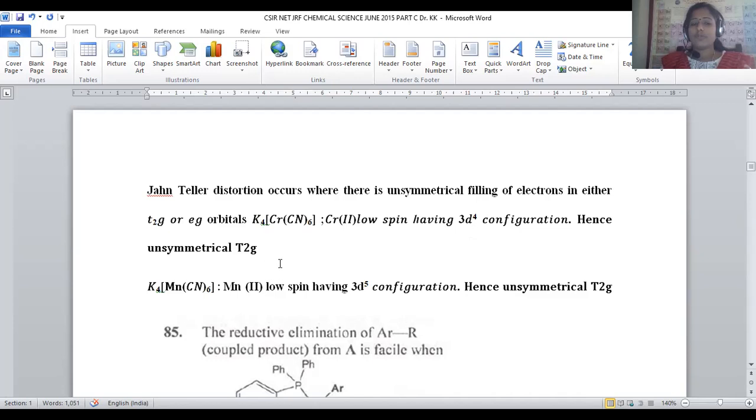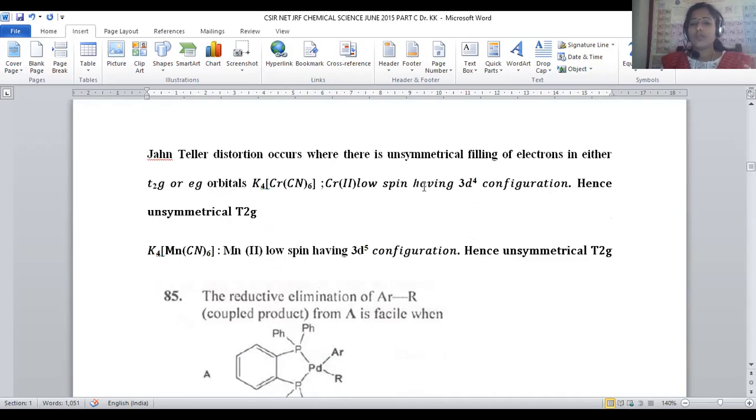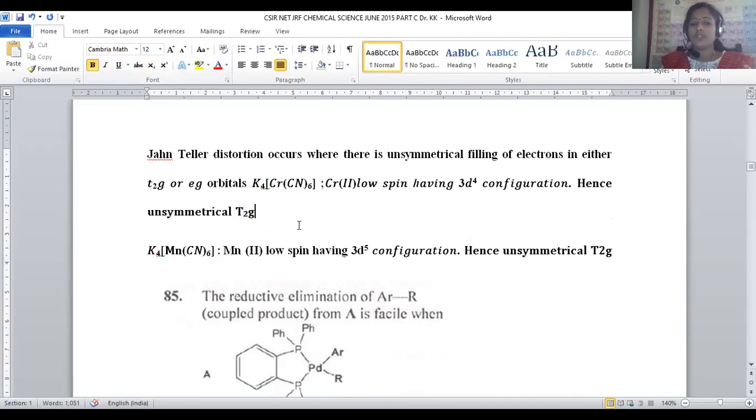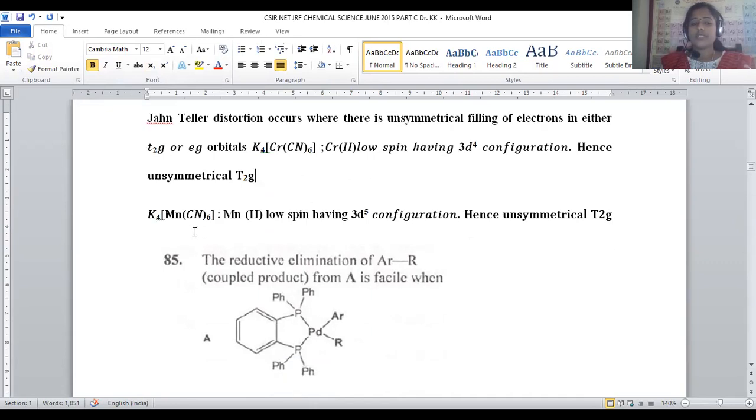When we are taking d4, being low spin, all 4 electrons reside in the t2g orbitals. When all 4 electrons are present in t2g, you can say it is highly unsymmetrical, because t2g unsymmetrical filling is highly distorted in accordance with Jahn-Teller distortion. So the chromium complex is highly distorted because of the t2g distorted structure.